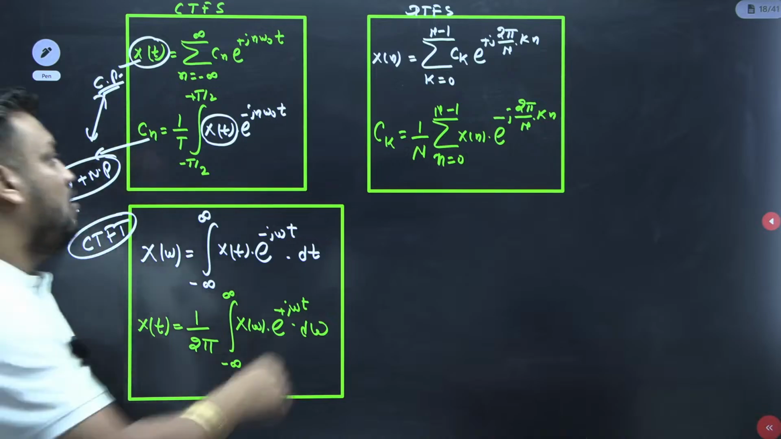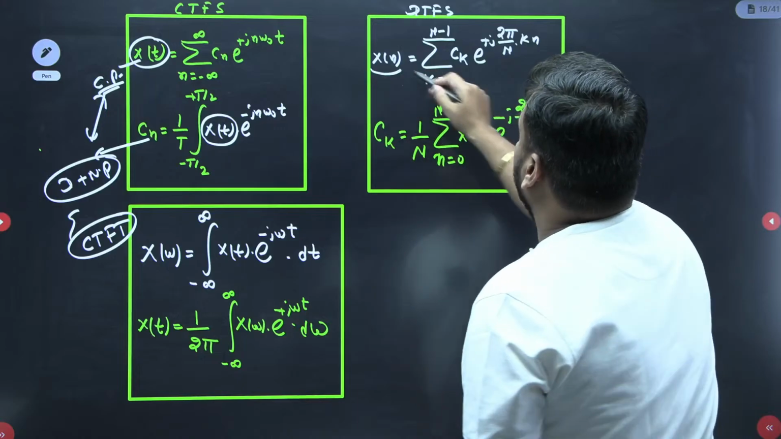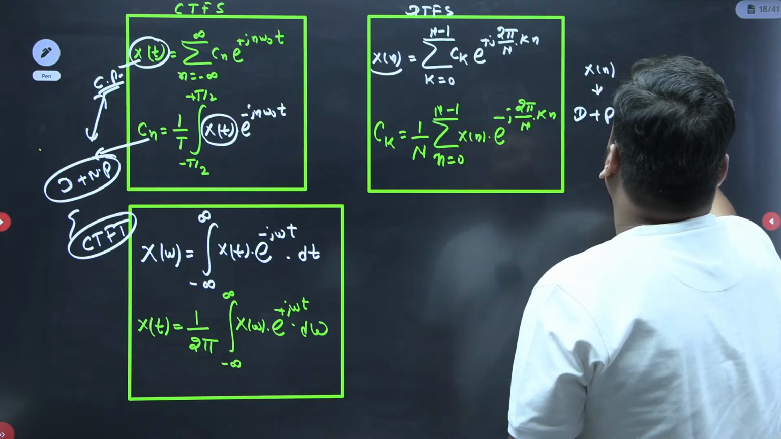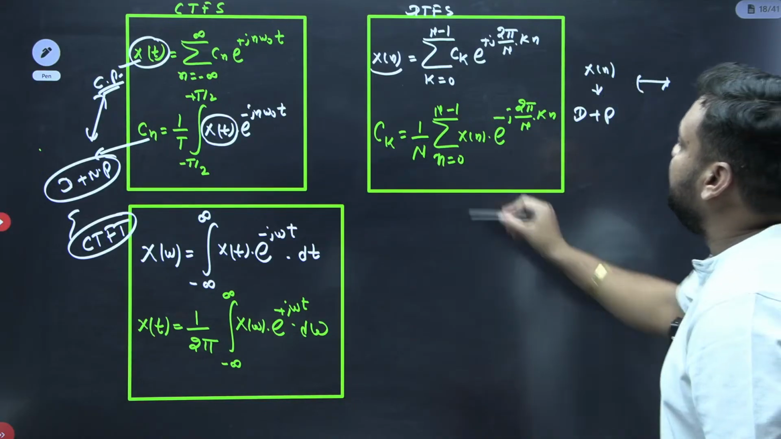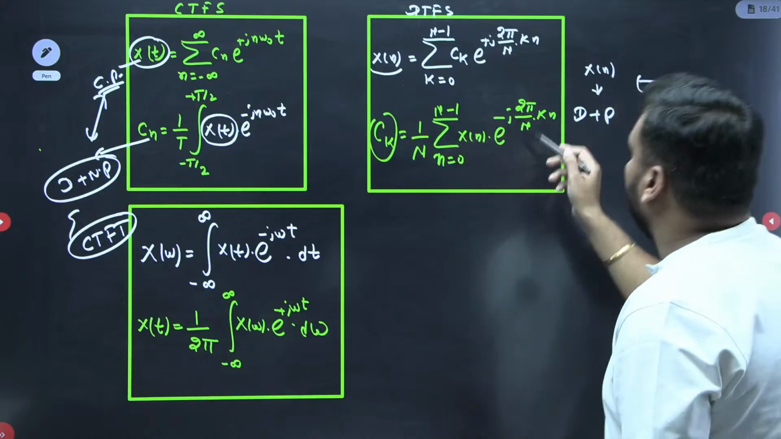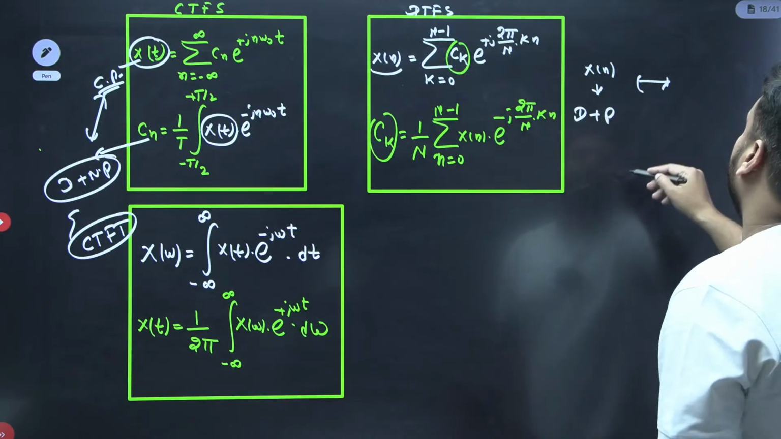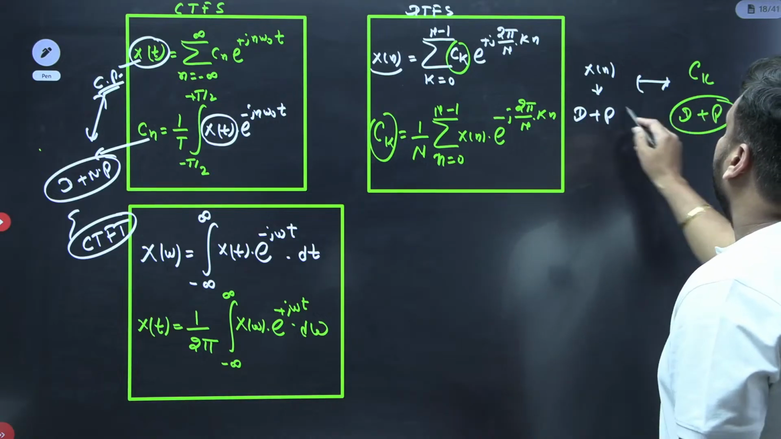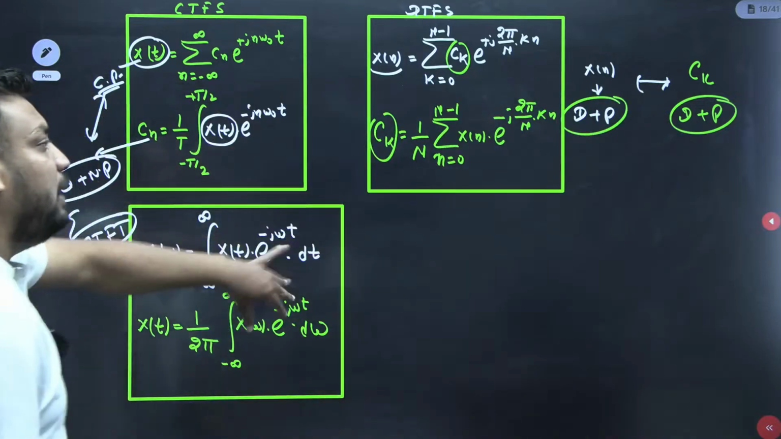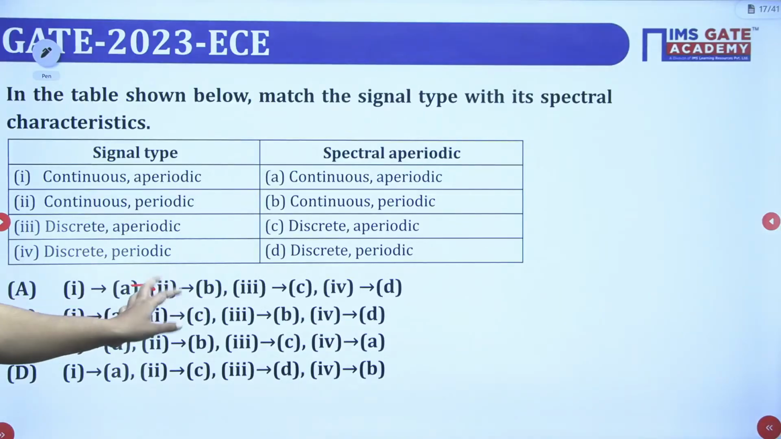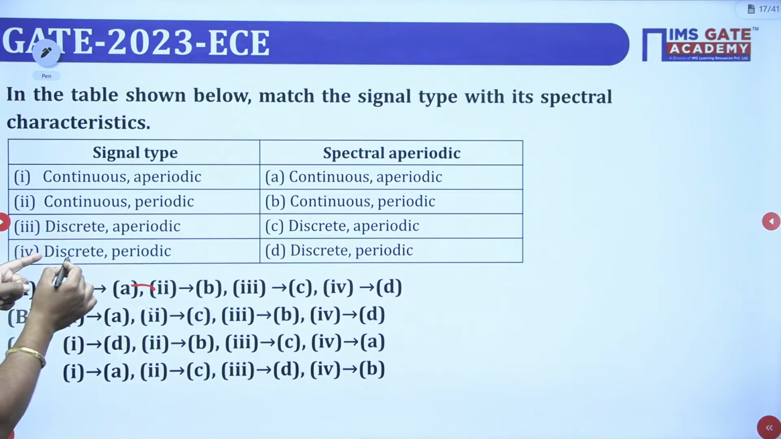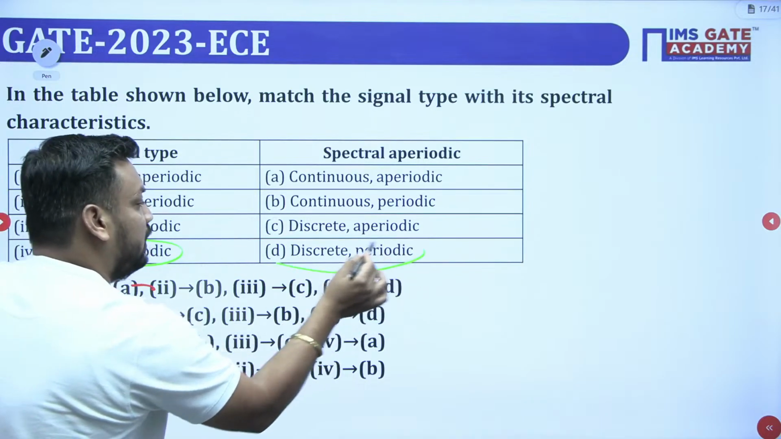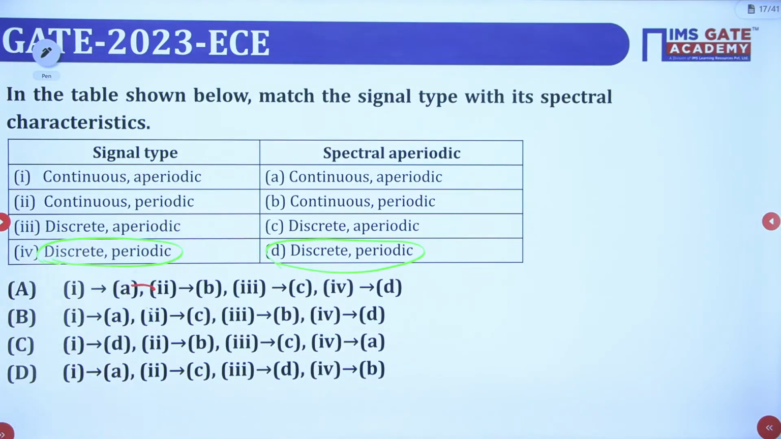What is here? Here x[n] is periodic. If x[n] is discrete plus periodic, then in the frequency domain what is happening? The Ck value is also periodic and discrete. So Ck value is also discrete plus periodic. It means discrete plus periodic will remain discrete plus periodic from time domain to frequency domain. Look, discrete plus periodic will remain as discrete plus periodic in the frequency domain. So A, fourth goes to D.